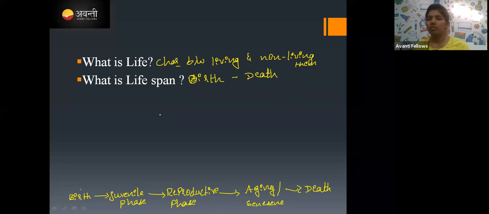That involves first birth and development, called the juvenile phase. After that, they enter into the reproductive phase, and aging, and then death. Right. This is what a lifespan is. And remember, birth to the natural death.